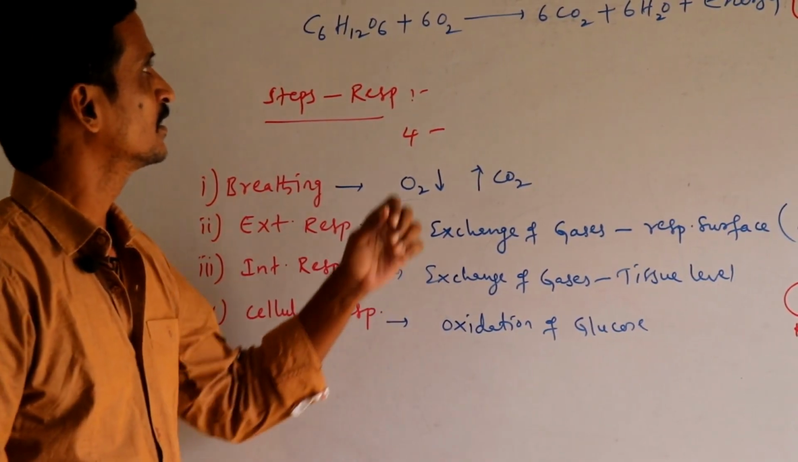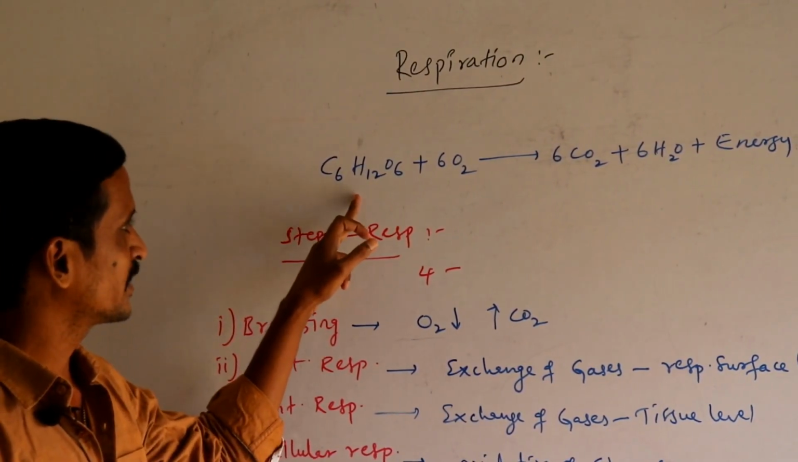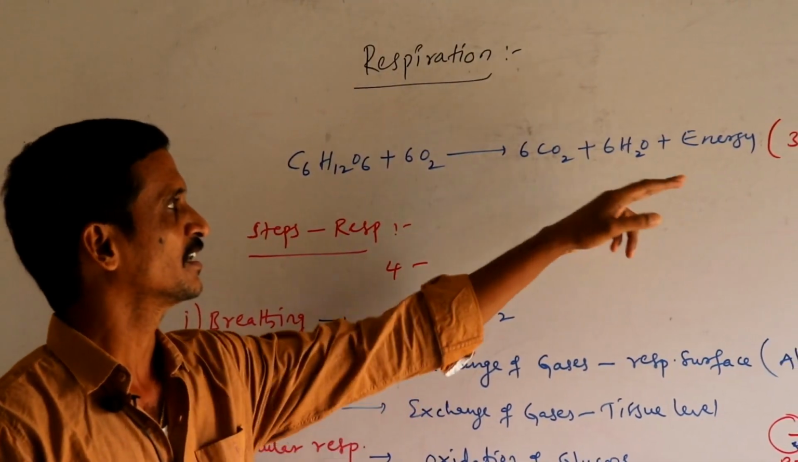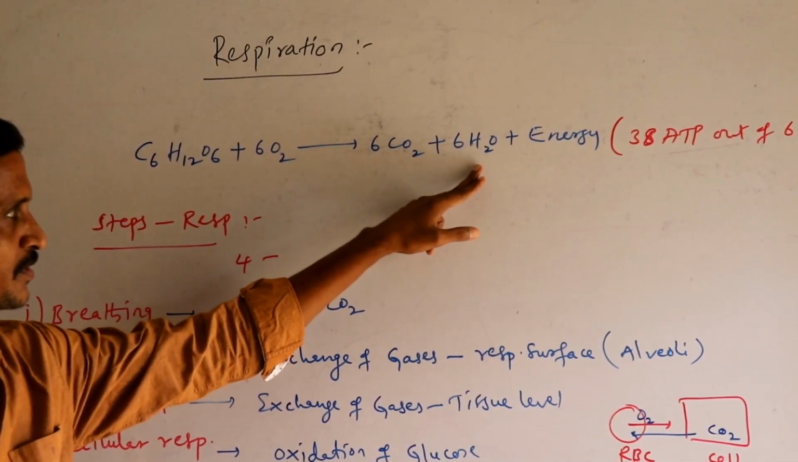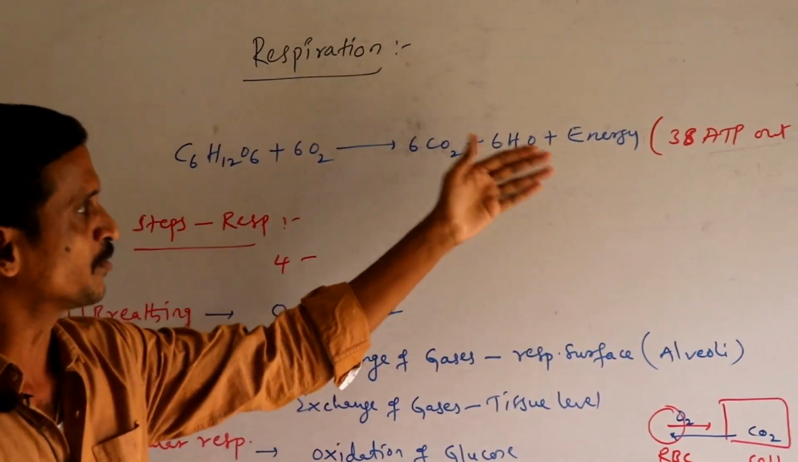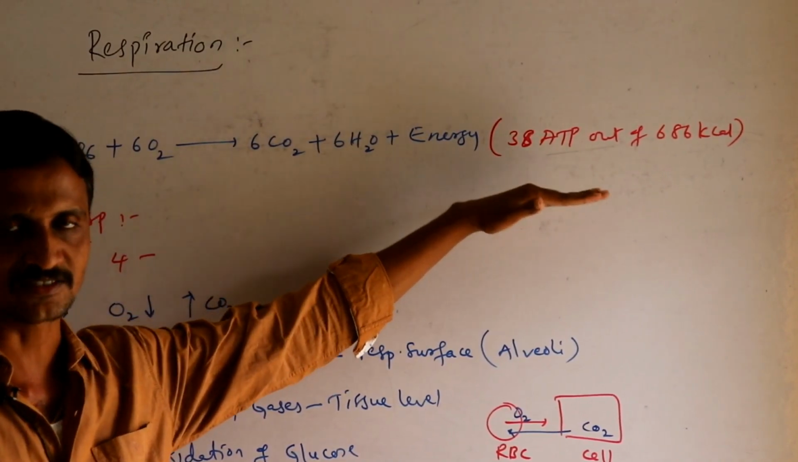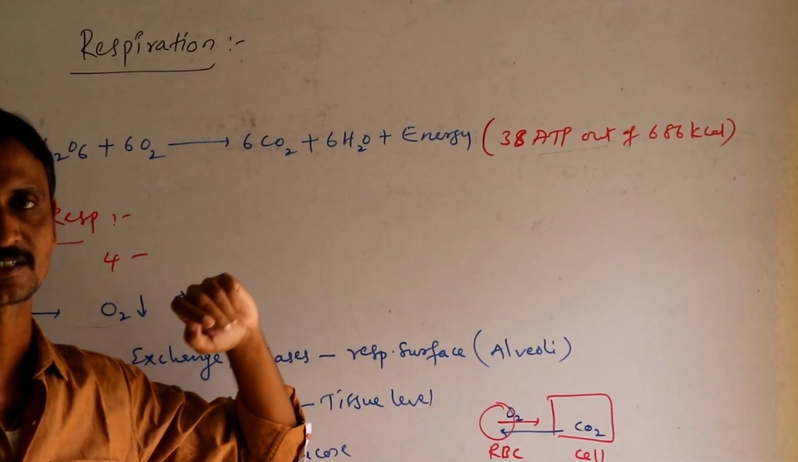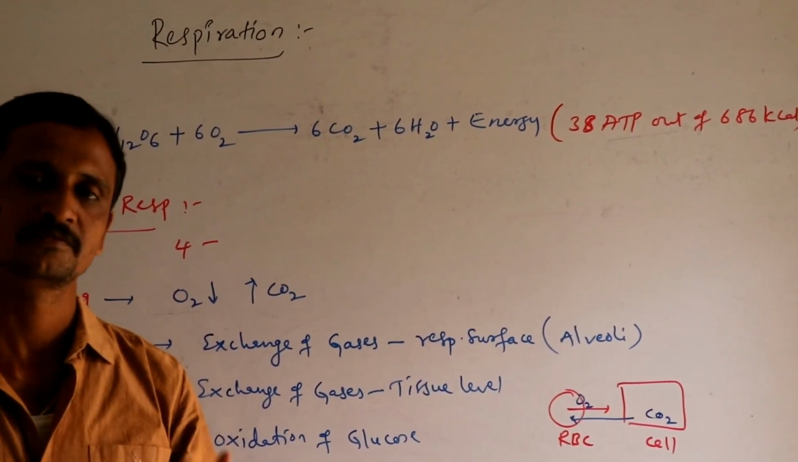Let me repeat. Respiration is a catabolic process in which carbohydrates or any organic substance is oxidized and energy is released. Along with energy, carbon dioxide and water are produced, which are sent outside. How much energy is produced? We are utilizing only 38 ATPs, but actually when glucose is oxidized, we get 686 kilocalories of energy, out of which only 38 ATPs are converted as chemical energy, which is used for our biological activities.